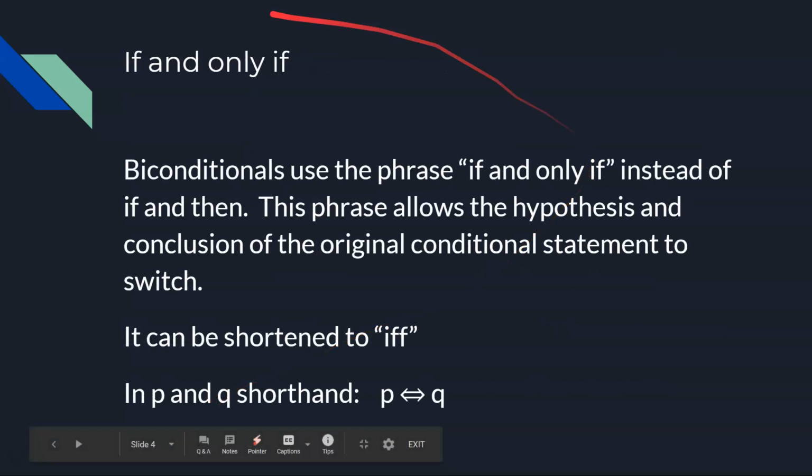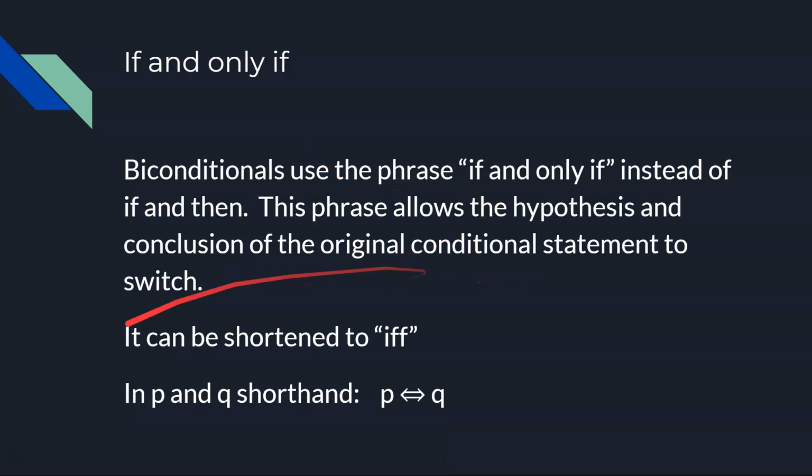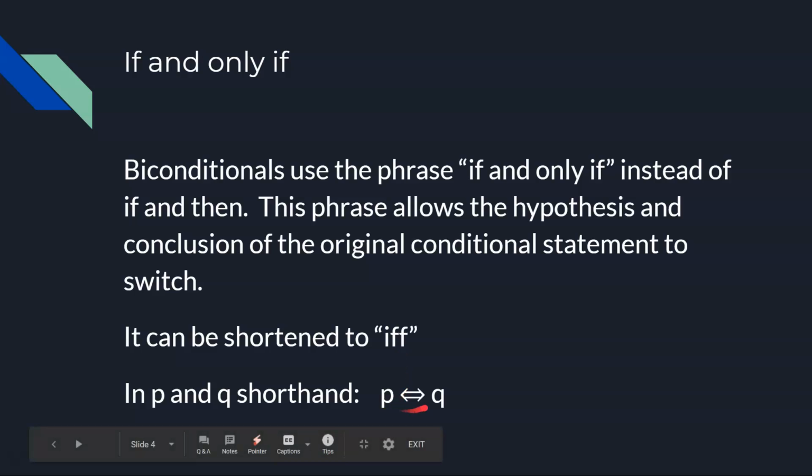So if and only if is the phrase that they use. It allows the hypothesis and conclusion of the original statement to switch. Okay, that's basically what I just said. So you could write it either way and it would still be absolutely correct with the hypothesis first or the conclusion first. It doesn't matter. Okay. You'll also see it shortened into iff. All right. And in our P and Q shorthand, it actually becomes this double arrow.